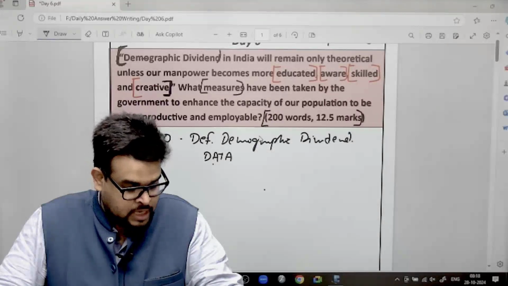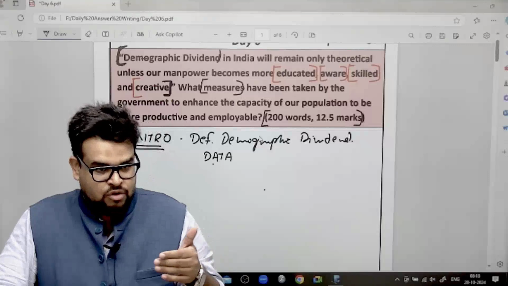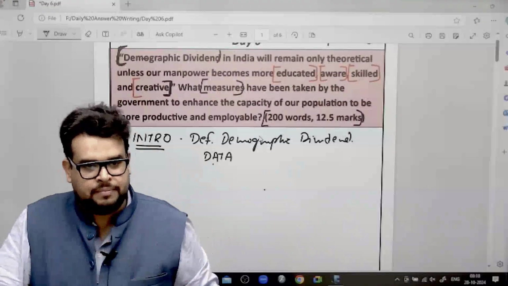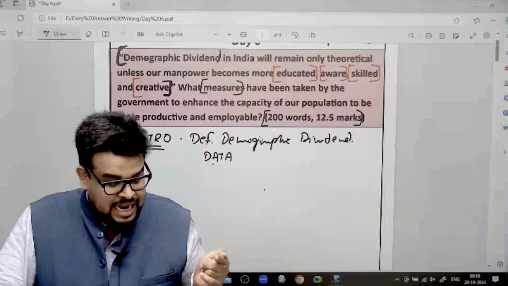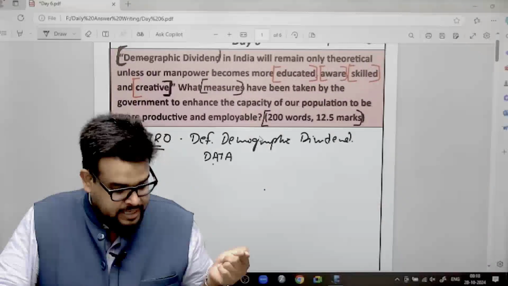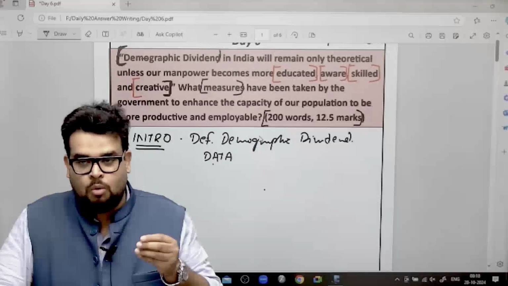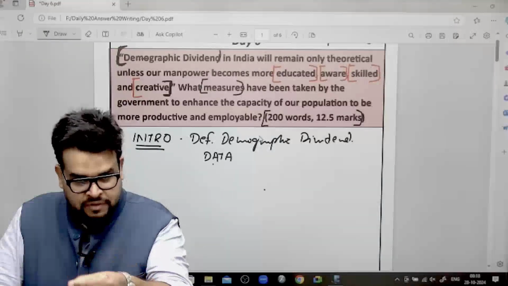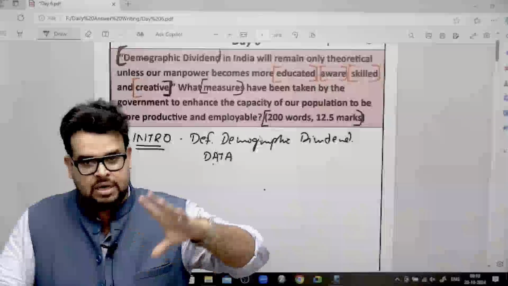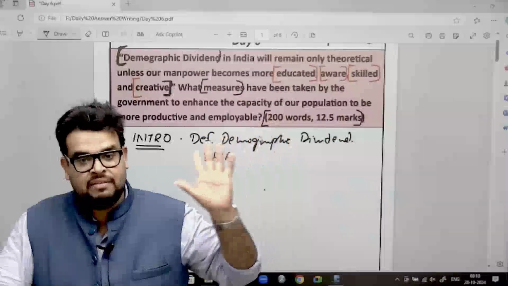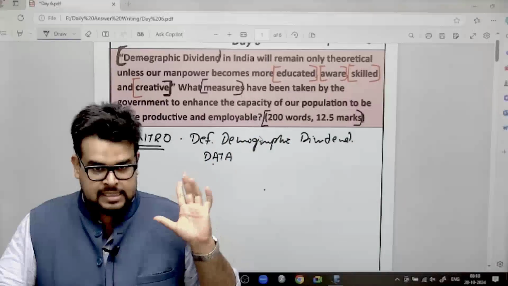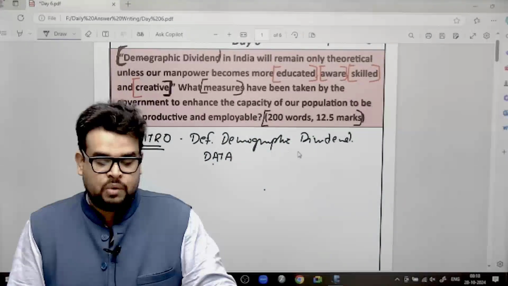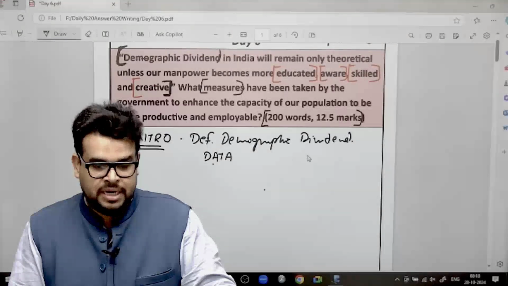Is it okay? Now you need to understand, I could have written the whole statement like this, that demographic dividend is so and so. But I have deliberately added this, according to United Nations Population Fund. What is the idea over here? The idea is to add credibility to the definition that I have written, that this particular definition is defined by a global level institution also. Is this clear to you? So first point, whenever you are going to write a definition, you need to add credibility to it.